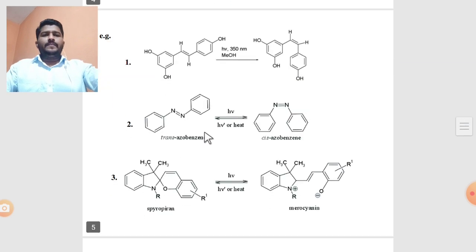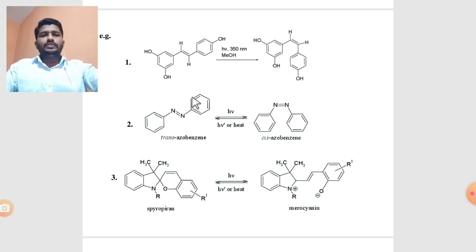Next, let's see examples of photoisomerization reactions. The first example is a derivative of stilbene, with hydroxy groups. The nature of this double bond is trans. By absorption of light radiation, this trans is converted into its cis form.